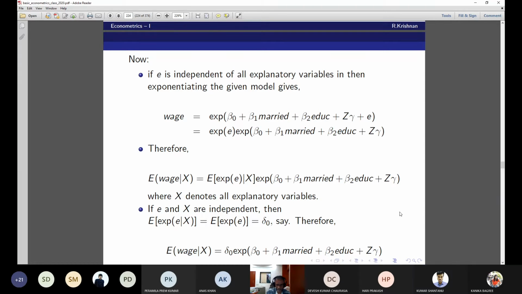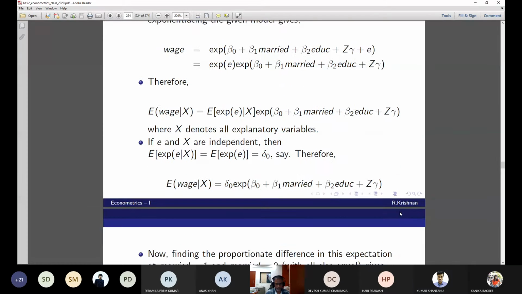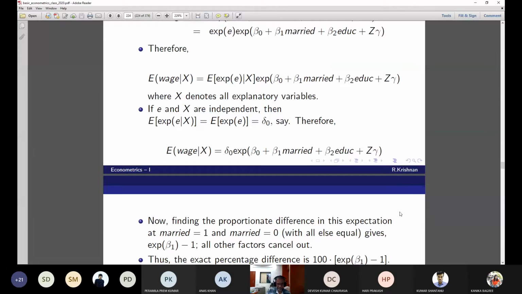Yes, sir. Okay. What do you want? We find the proportionate difference in this expectation at married equal to 1 and married equal to 0, all else being equal. Gives you this: exponential beta 1 minus 1. Proportionate difference. How do you find the proportionate difference in this expectation?